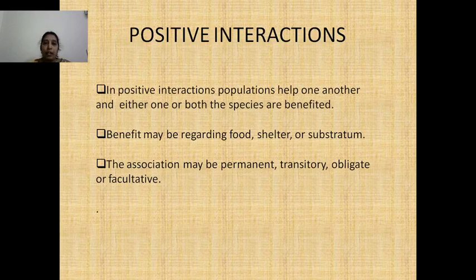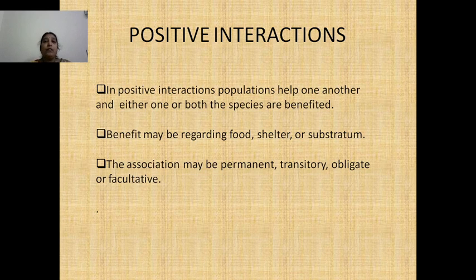What are positive interactions? In positive interactions, when the species interact with each other, there is a positive effect on the other organisms or other species. These interactions are called positive interactions. That means, in positive interactions, one or both the species get benefited. These positive interactions may be regarding food, shelter or substratum.